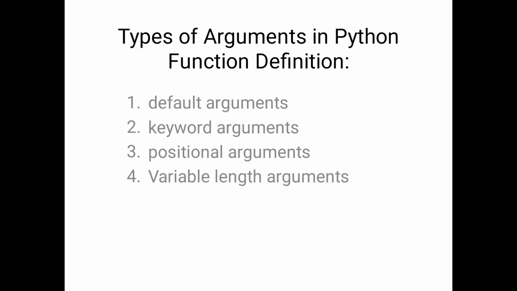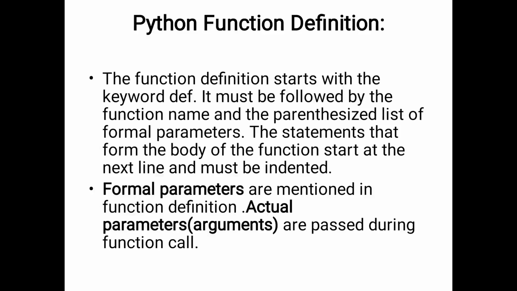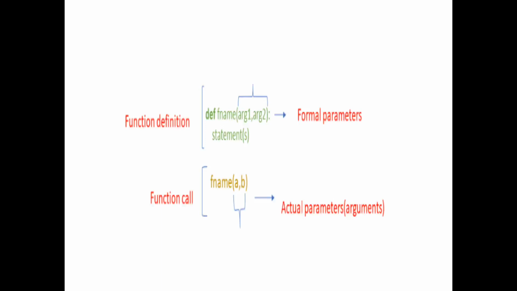So, Python function definition. The function definition starts with the keyword def, and it is followed by the parenthesis. So the parenthesis holds a list of arguments.